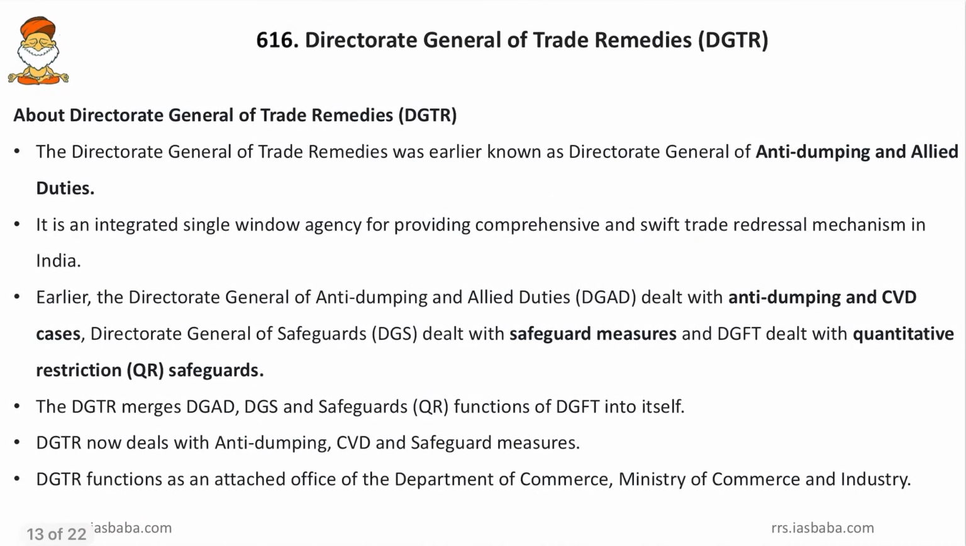Then come to the next one, the Directorate General of Trade Remedies. Friends, coming to key points about the Directorate General of Trade Remedies. It was earlier known as the Directorate General of Anti-Dumping and Allied Duties. So previously it looked after only the anti-dumping and allied duties, not all the trade remedies. Then it is an integrated single window agency for providing a comprehensive and swift trade redressal mechanism in India. So this is the body that deals with trade disputes.